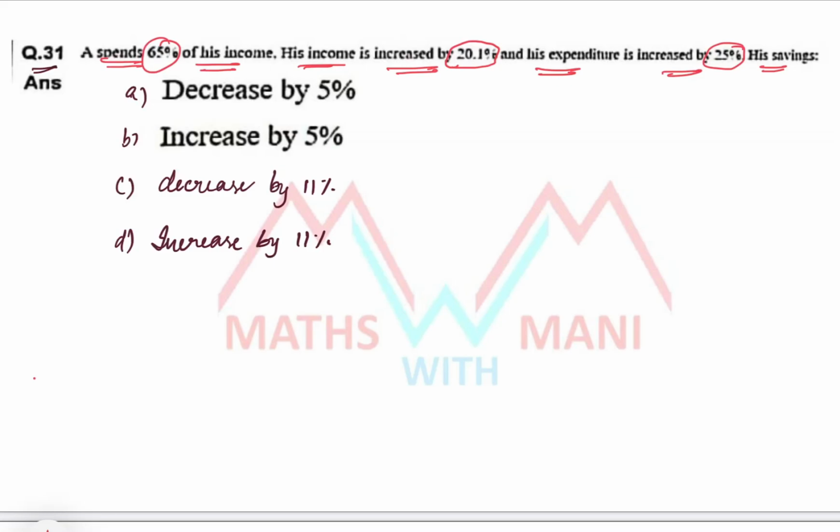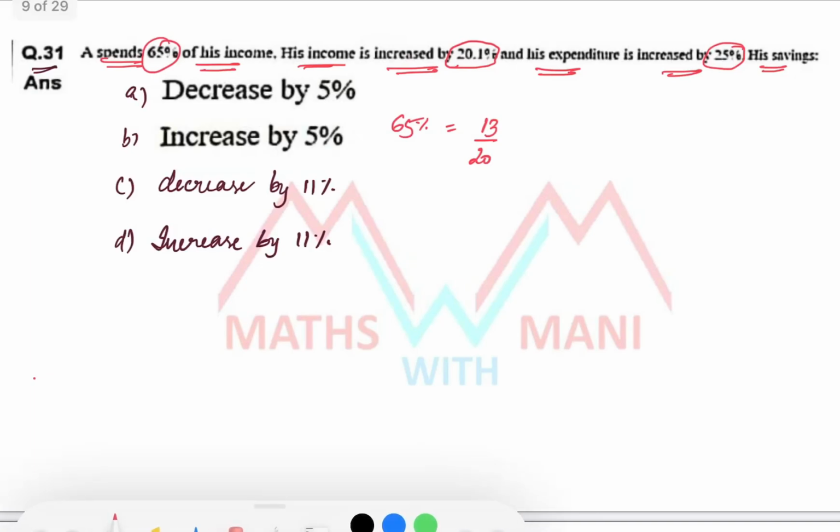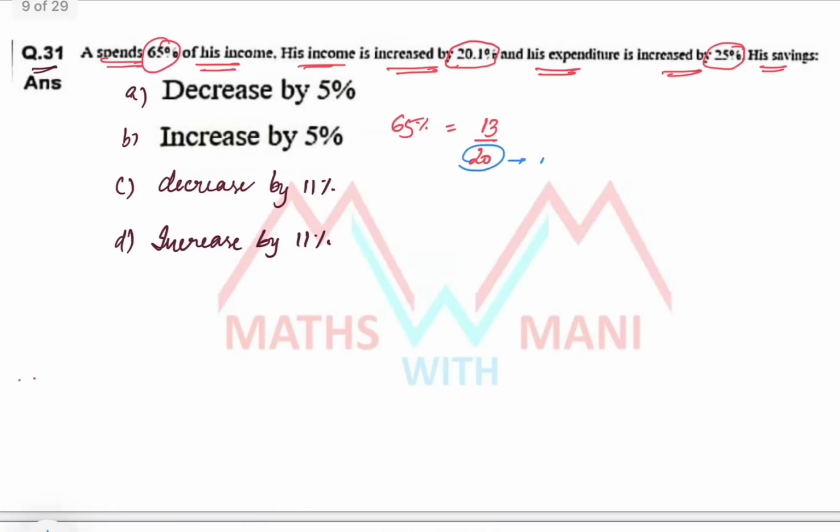What is the fraction for 65%? It is equal to 13 by 20. That means if 20 parts is income, then 13 parts is spending, that is expenditure. Out of income, that is 20 parts, 13 parts is expenditure. Then what about savings? That is 7 parts. So 13 parts is expenditure and 7 parts is savings, that is 13:7 is the expenditure to savings ratio.